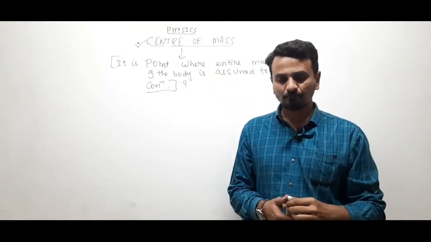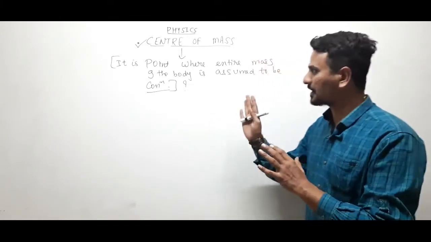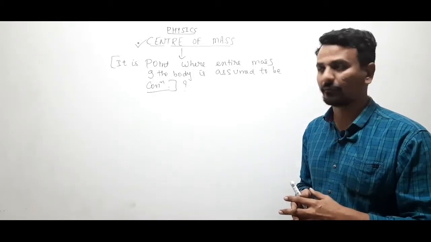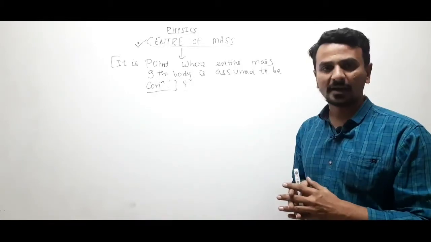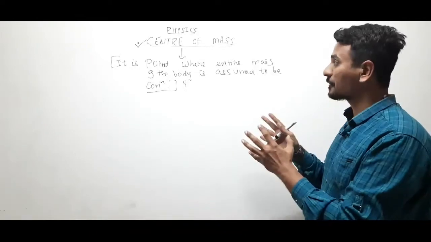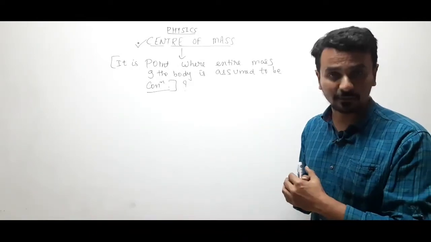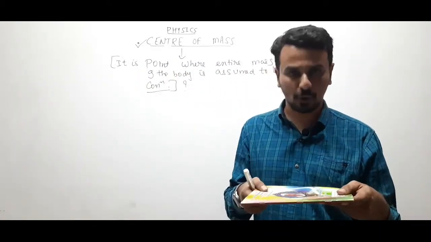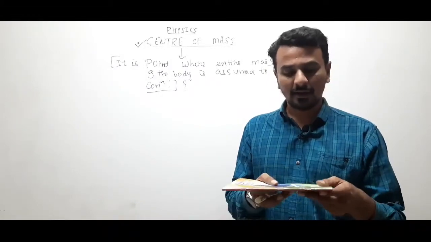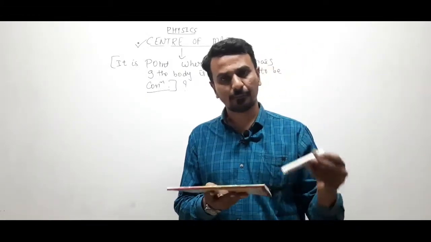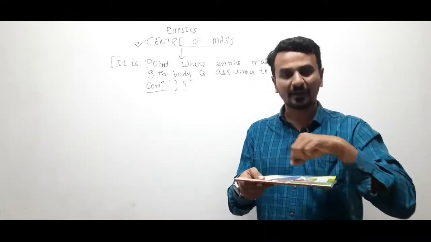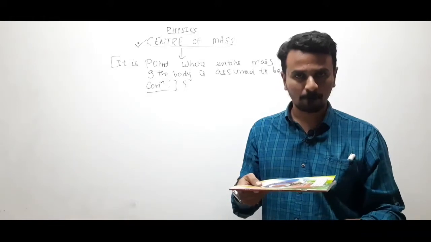See, as per the definition, it is a point where we are assuming that the entire mass of the body is concentrated. We are just assuming. It is not compulsory that the center of mass should be at the center of the body. First of all, suppose this is a body, a uniformly shaped body, right? Each and every body is made up of particles, so this is a body made up of different particles of mass m.